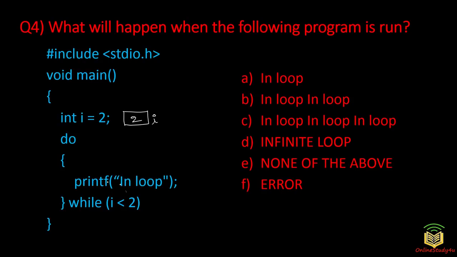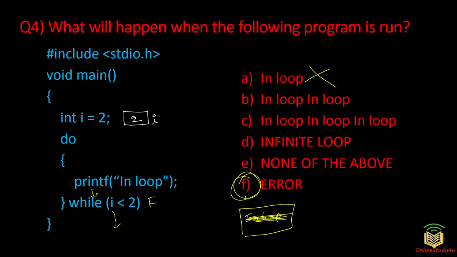Now what happens: do printf in loop. On your computer screen, in loop will be printed. Then it will come to condition checking: i is less than 2. It is false because the value of i is 2; 2 is not less than 2. So it will come out. So on your computer screen you will have in loop. Thinking that, some students will choose in loop as the answer, but that is wrong. In loop will never be printed on the screen. Why? Because you will get an error when you run this program.